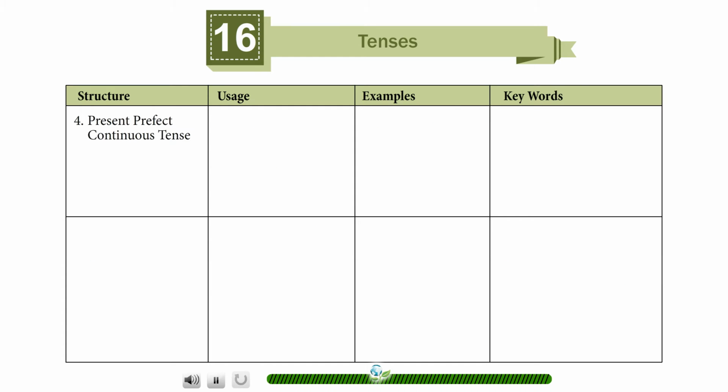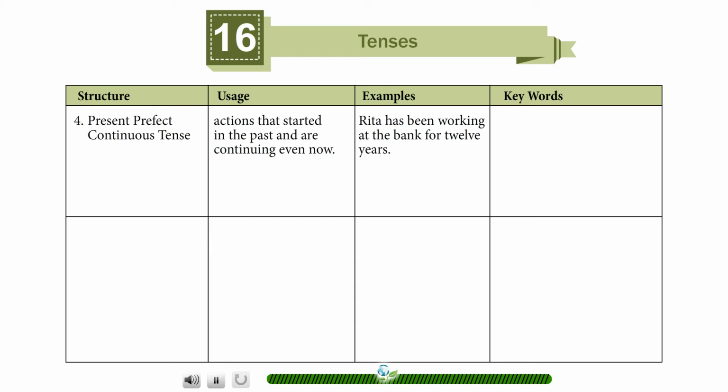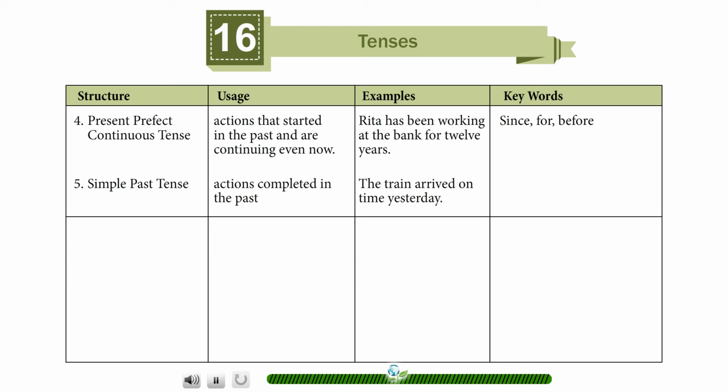Present perfect continuous tense. Actions that started in the past and are continuing even now. Ritu has been working at the bank for 12 years. Since, for, before. Simple past tense. Actions completed in the past. The train arrived on time yesterday. Yesterday, last year.